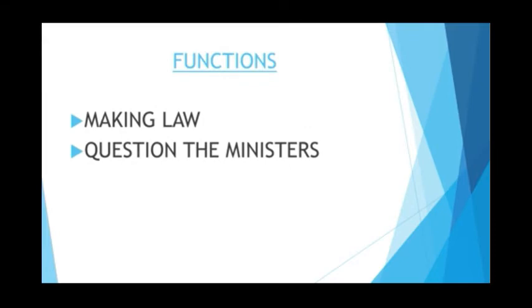Let us see the functions of state legislature. Very important function of a state legislature is to make law. State legislature makes law on the subjects given in the state list. Some of the subjects given in the state list are agriculture, land revenue, public health, law and order, etc. These laws are made on the subjects according to the special needs of the states.